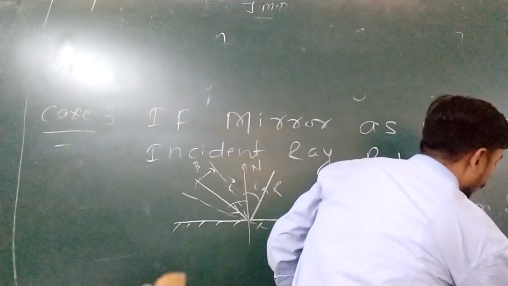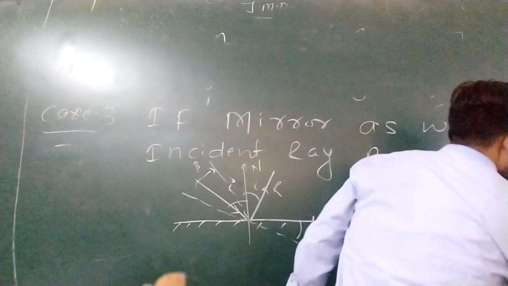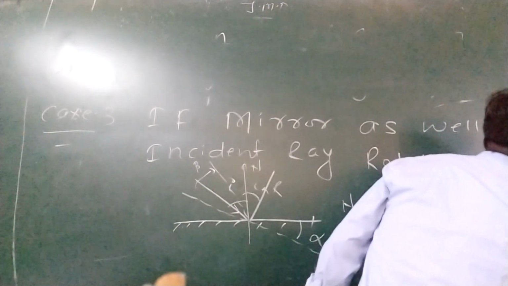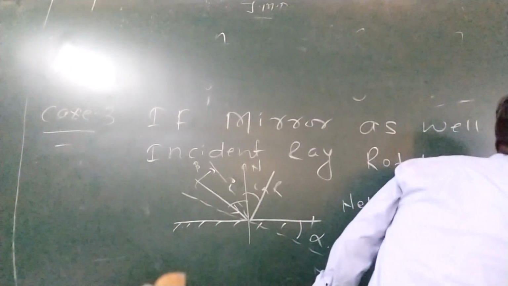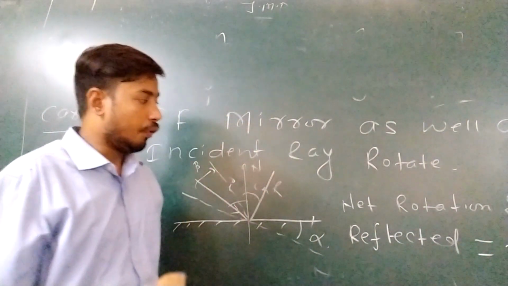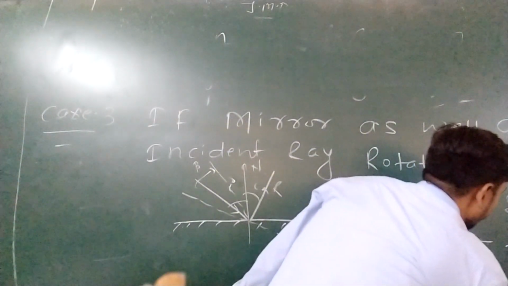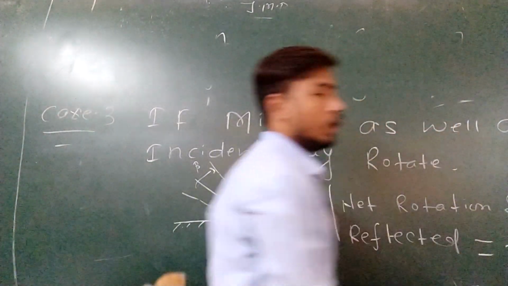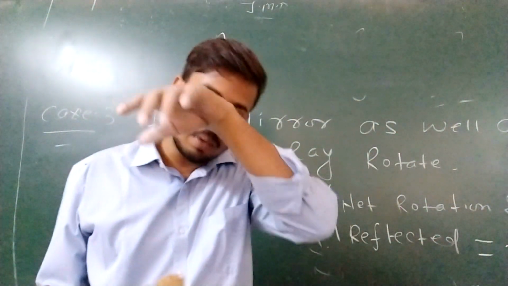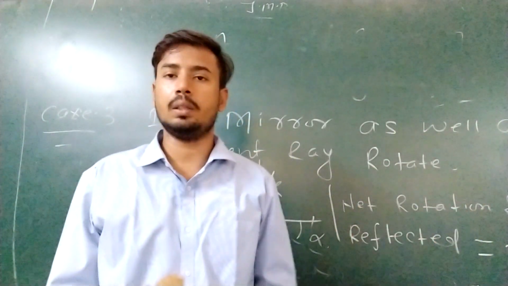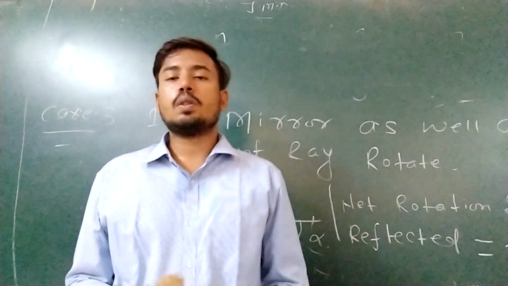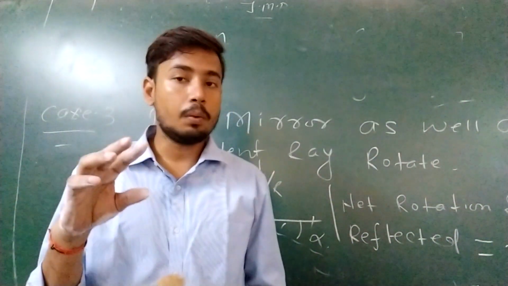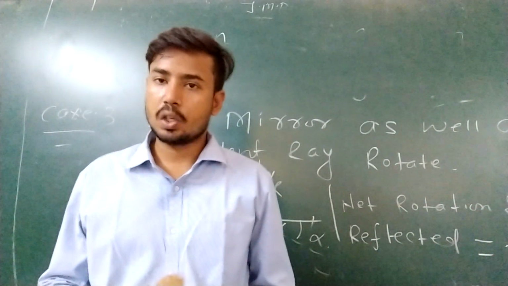So it is here clockwise plus beta anti-clockwise. Here become what? Anti-clockwise, or you can say anti-clockwise. So final net rotation become 2 alpha minus beta. This concept also you should keep in mind because sometimes they will ask very basic questions based on this one. So this is all types of effect of mirror, effect of rotation of mirror, effect of rotation of incident ray, and both we have discussed, right?